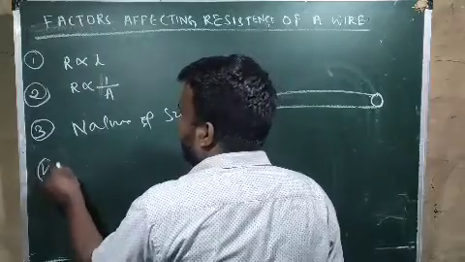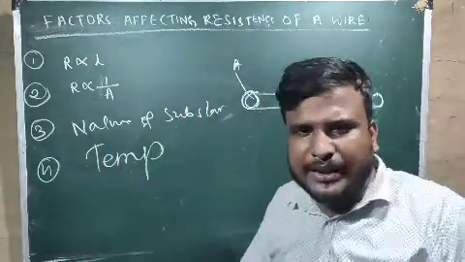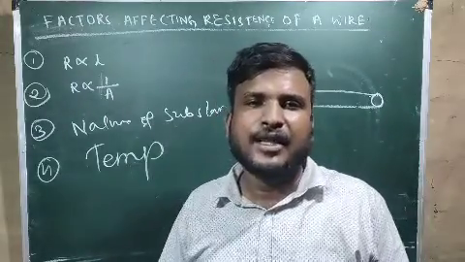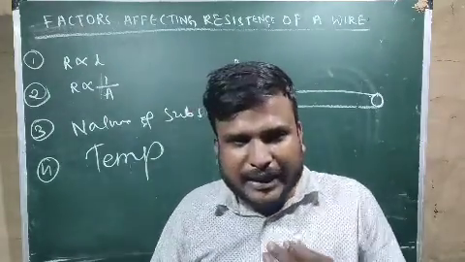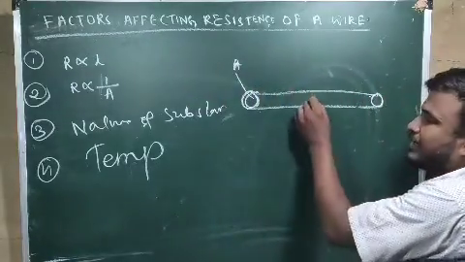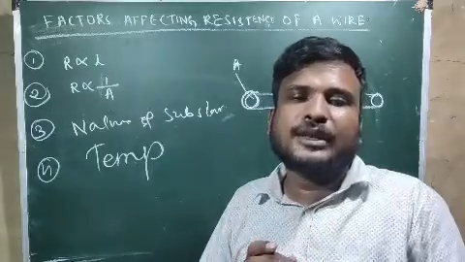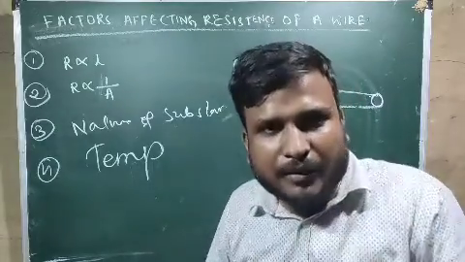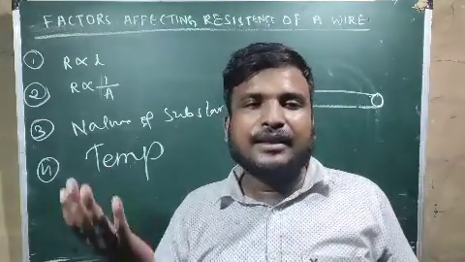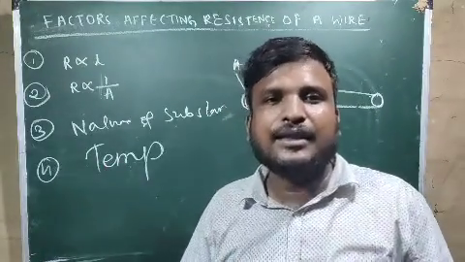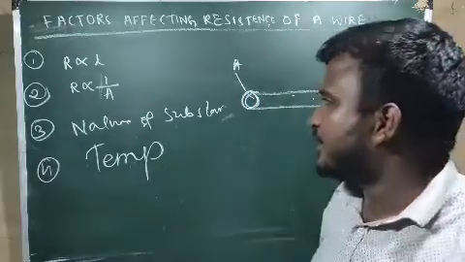Fourth factor is temperature. About temperature I already told you. If temperature increases, electron will get more energy inside the conductor. If electron will get more energy, more number of collision will be there. If more number of collision, resistance will be more. So if temperature increases, resistance will also increase, and if temperature decreases, resistance will also decrease.